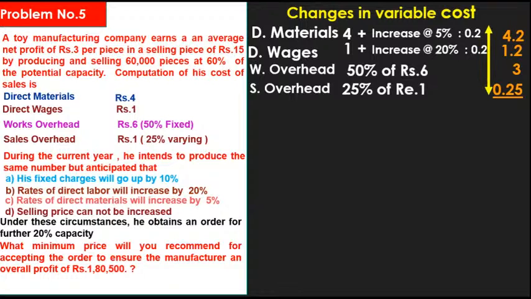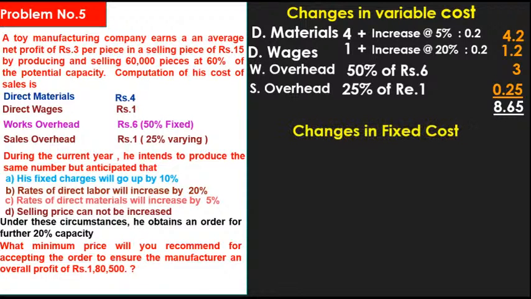Okay, now I have to add all these. Direct material rupees 4 and 20 paisa, direct wages 1 rupee 20 paisa, works overhead rupees 3, and sales overhead 25 paisa. What is the total variable cost? Now 8 rupees 65 paisa. This is the variable cost to produce per piece, total variable cost per piece 8 rupees 65 paisa.